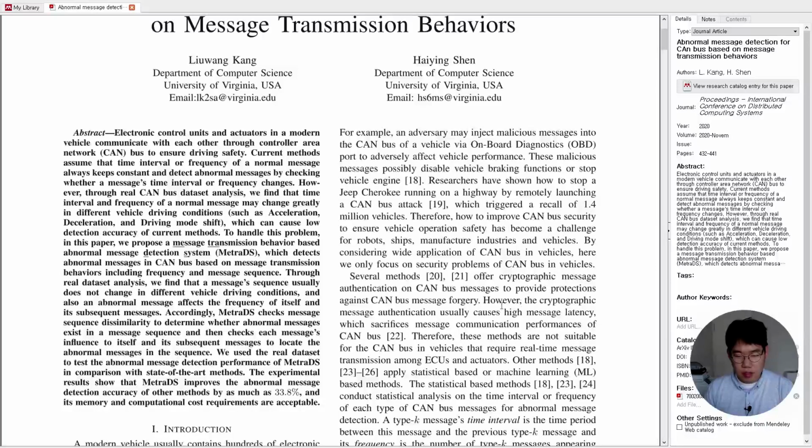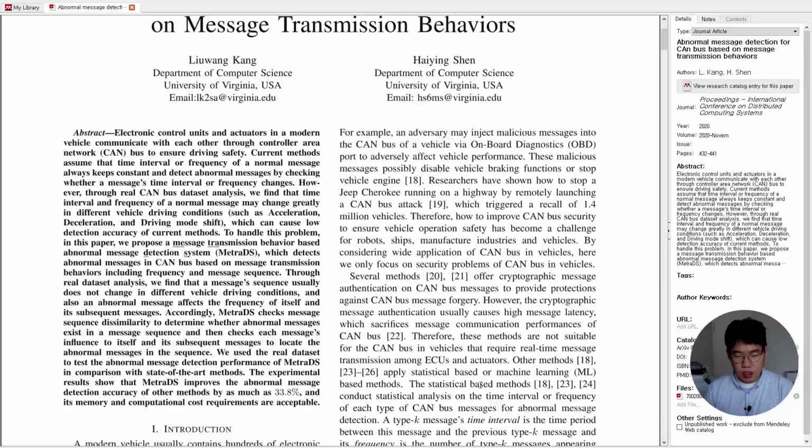However, the cryptographic message identification usually causes high message latency, which sacrifices message communication performance of CAN bus. Therefore, these methods are not suitable for the CAN bus in vehicles that requires real-time message transmission among ECUs and actuators. Other methods apply statistical-based or machine learning-based methods.